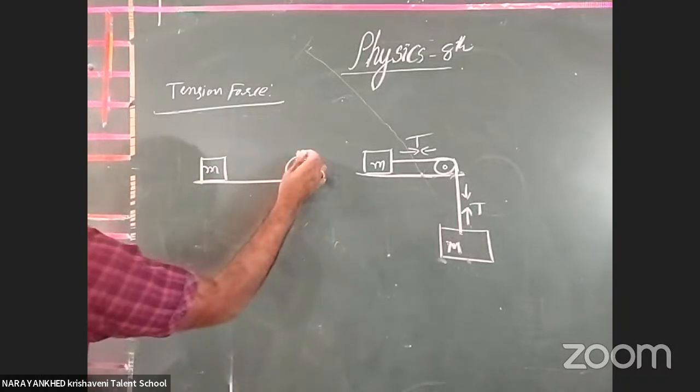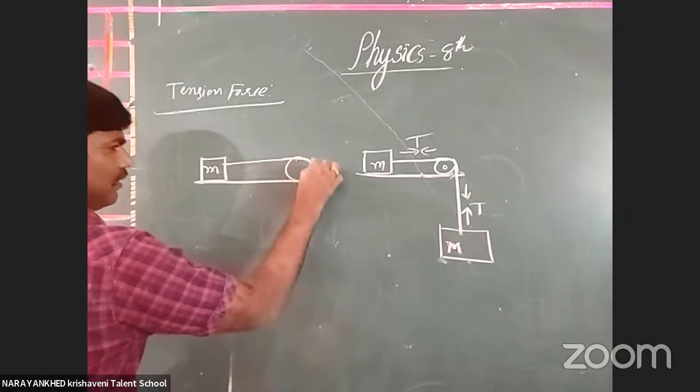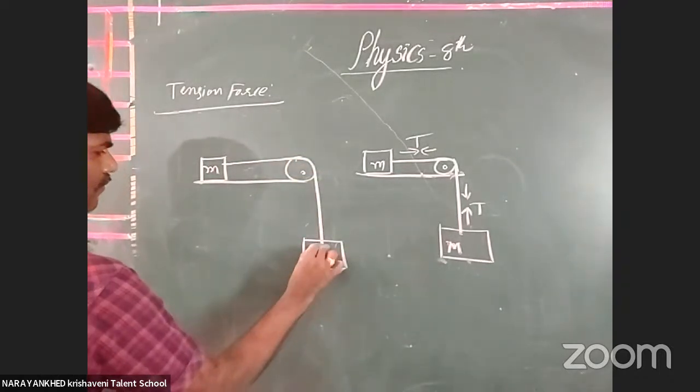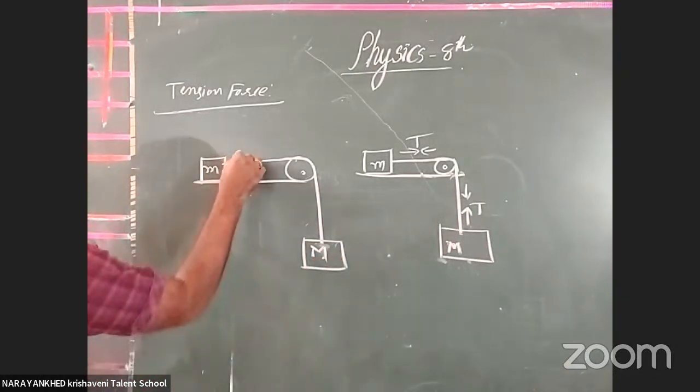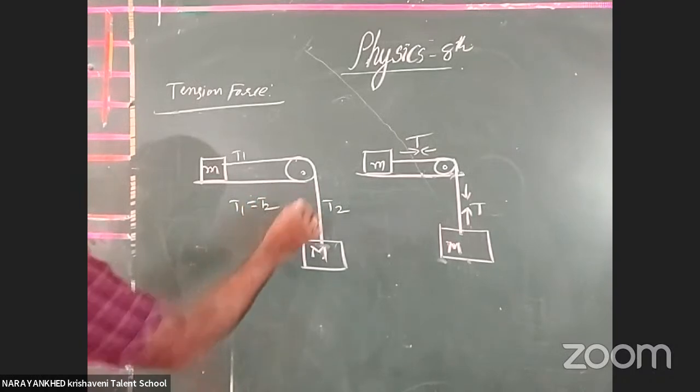We consider this string. Here we have added the mass, capital M. We take T1 and T2 here, and T1 is equal to T2 only.